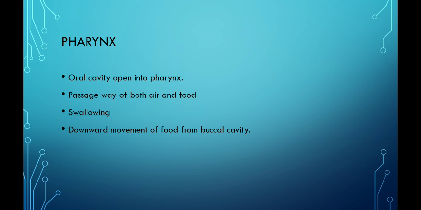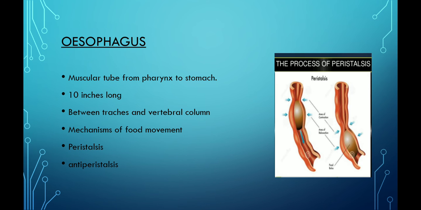Pharynx is the passageway of both air and food. Oral cavity opens into the pharynx. Swallowing is the process through which the downward movement of food from the buccal cavity takes place.